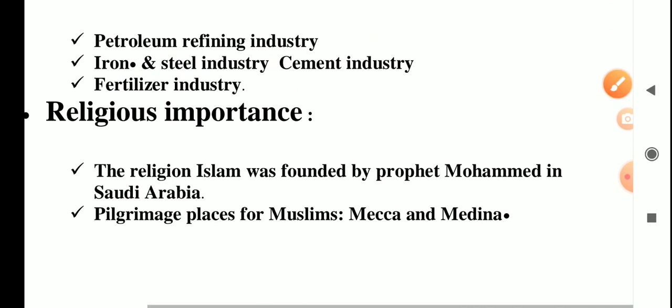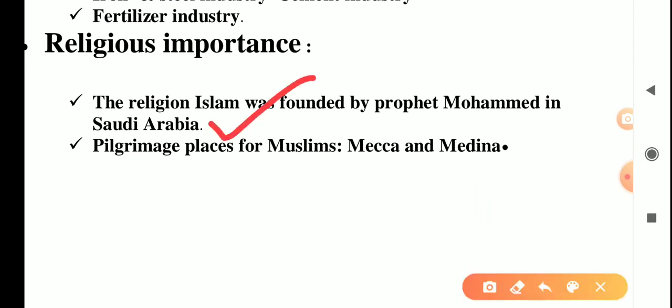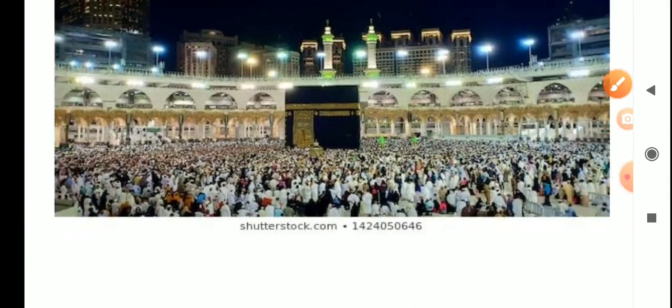Religious importance: the religion Islam was founded by the Prophet Muhammad in Saudi Arabia. Prophet Muhammad was born in Saudi Arabia, and Islam spread through the world from Saudi Arabia, predominantly from the places Makkah and Medina. Here is the picture of Makkah and Medina.